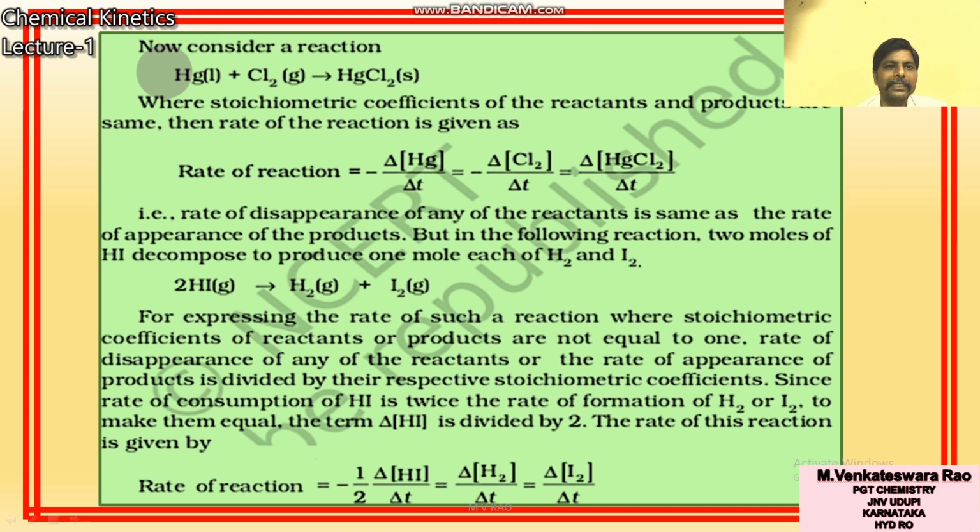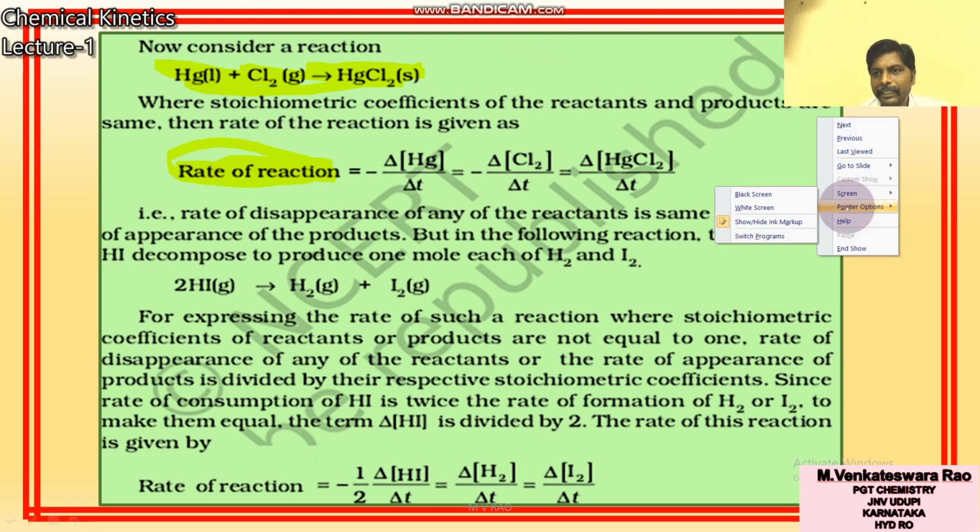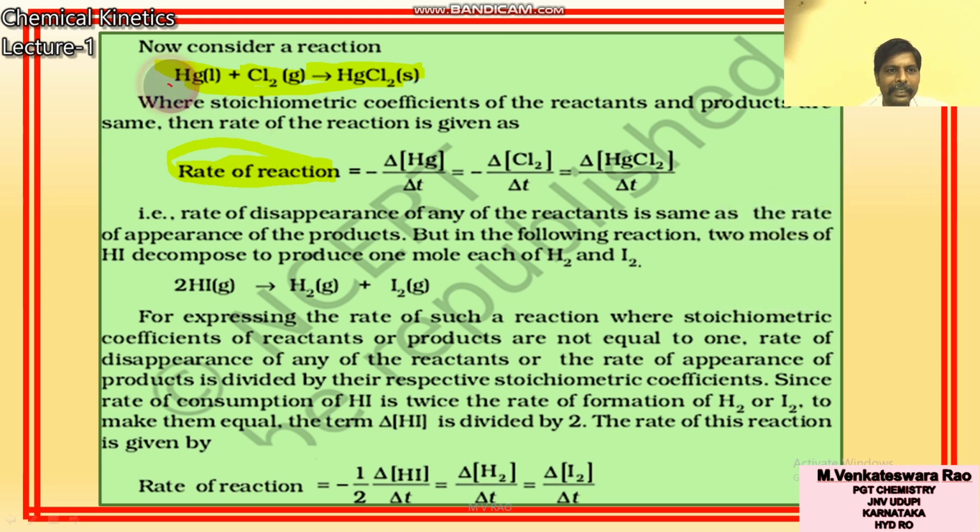One more example I will take. Mercury Hg reacts with Cl2 to give HgCl2, mercuric chloride. For this reaction, I want to know the rate of reaction. This is very important, as it is the first type of question, in numericals and in-text questions also. For this reaction, I want to express rate with respect to any reactant. You can take any reactant. Here Hg is one reactant, chlorine is another reactant.